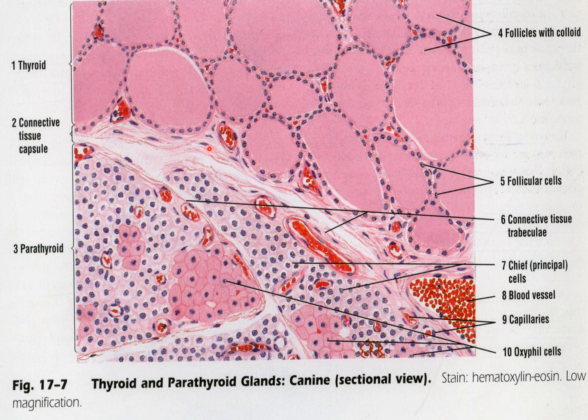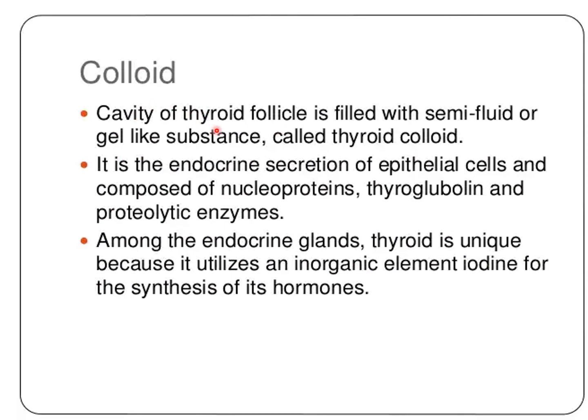In this section, along with the thyroid and parathyroid gland, you can see two types of cells, oxyphil cells and chief cells. The principal cells, or chief cells, are located in the parathyroid gland. Now colloid: the thyroid follicle is filled with a semi-fluid or gel-like substance called thyroid colloid. It is the endocrine secretion of the epithelial cells, composed of nucleoprotein, thyroglobulin and proteolytic enzyme. Among the endocrine glands, the thyroid is unique because it utilizes the inorganic element iodine for the synthesis of the hormone.